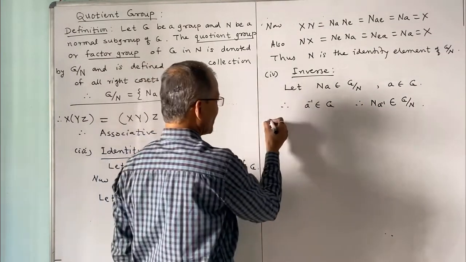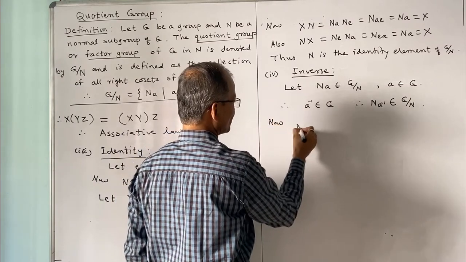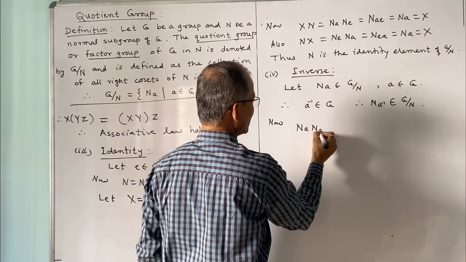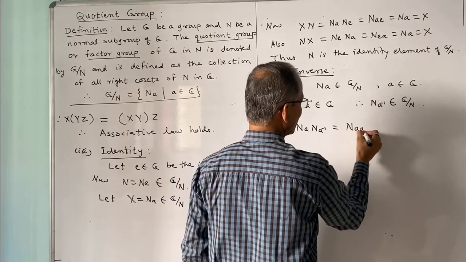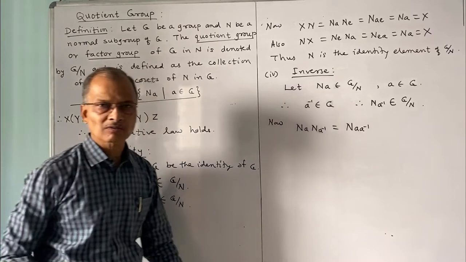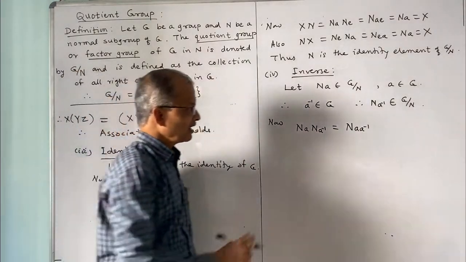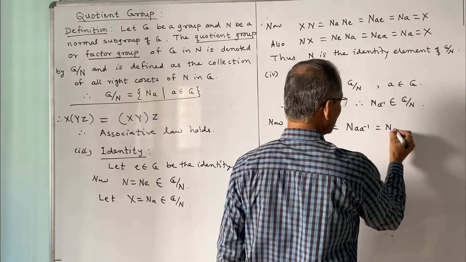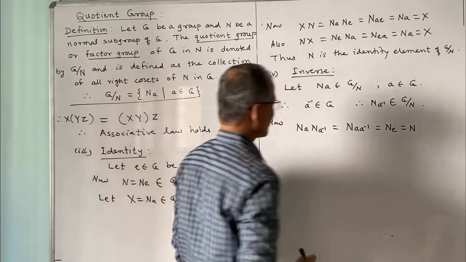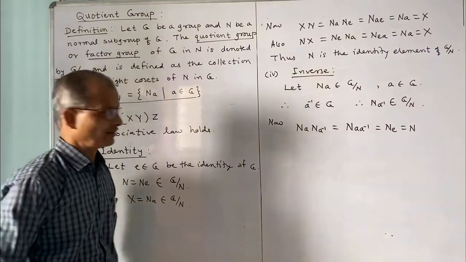And now what is the composition or product of these? Na into Na inverse is equal to N of a into a inverse by definition of product of two right cosets, and a into a inverse is e, so this is equal to Ne, which is equal to N, and that is the identity element.